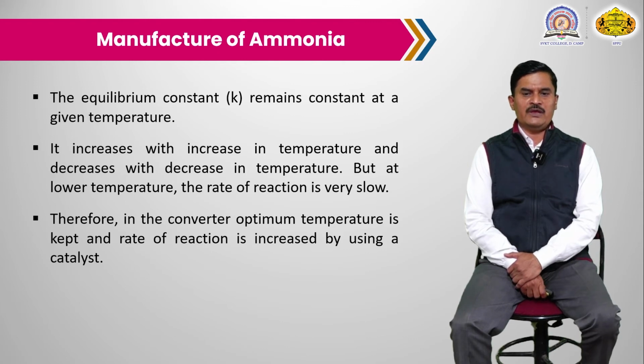But at a lower temperature the rate of the reaction is very slow, so in industry they use an optimum temperature, at which the reaction rate is fast. If the lower temperature requires 12 hours, at the optimum temperature the reaction may be complete in about 1 hour. In industry, even if the percentage of the product is less, the time required for the reaction is very little. That's why in the industry they use the optimum temperature. Therefore, the converter uses an optimum temperature, kept at about 450 degrees Celsius.